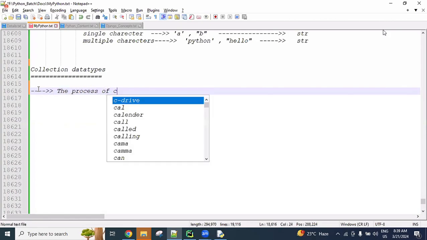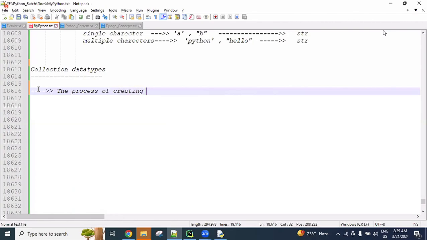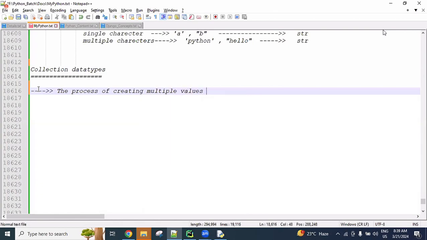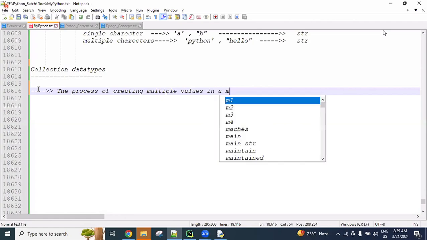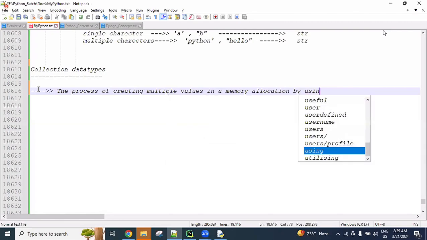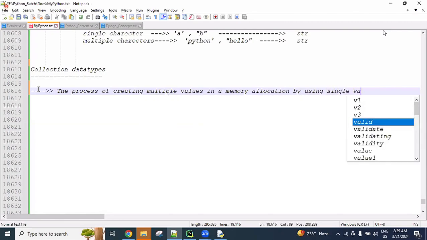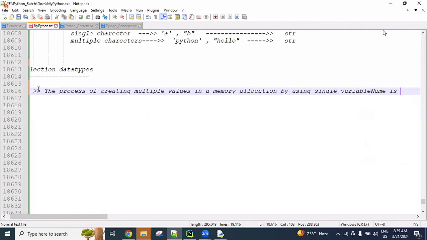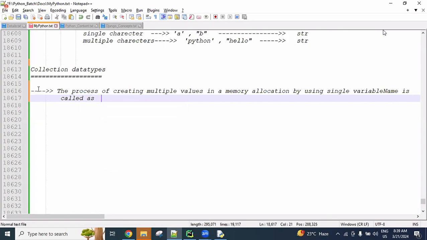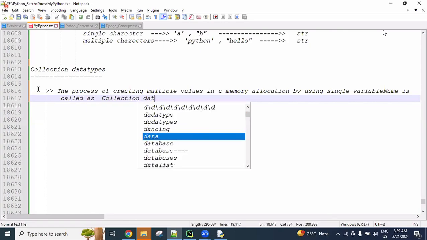The process of creating multiple values in a memory allocation by using a single variable name is called collection data types.